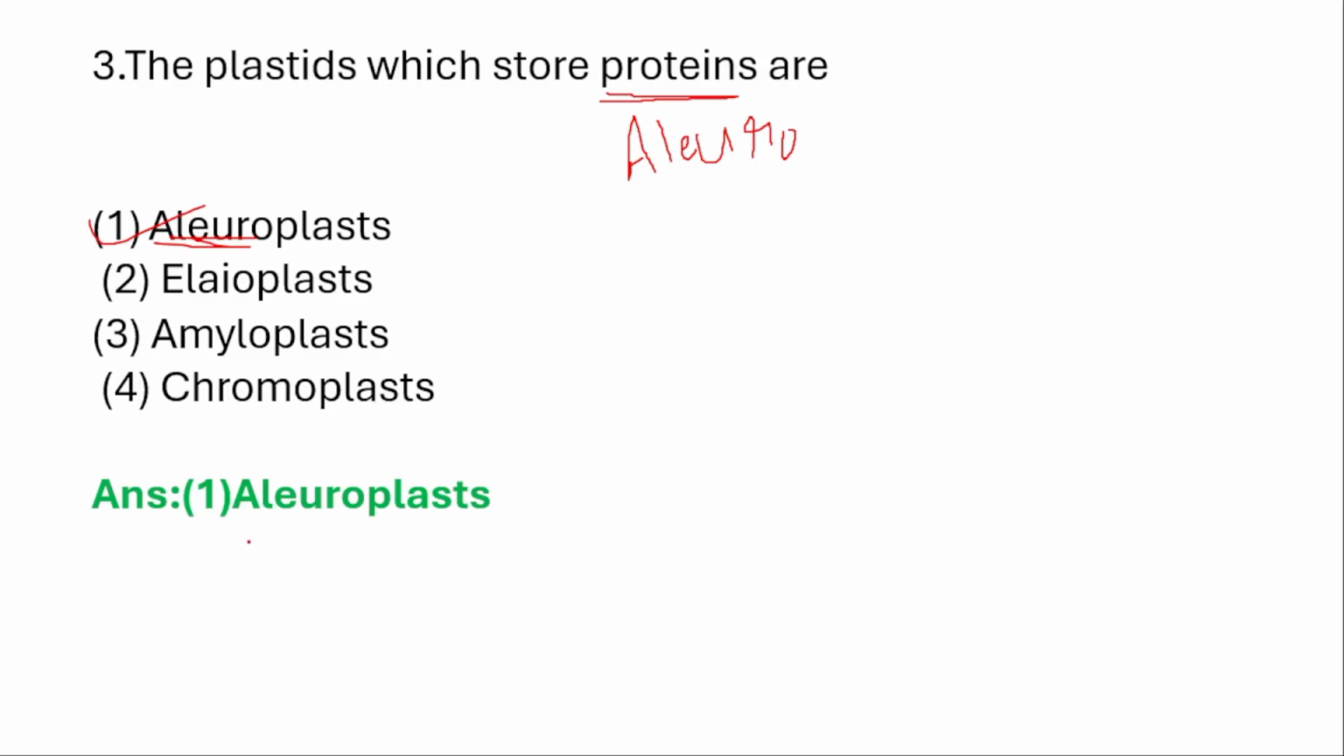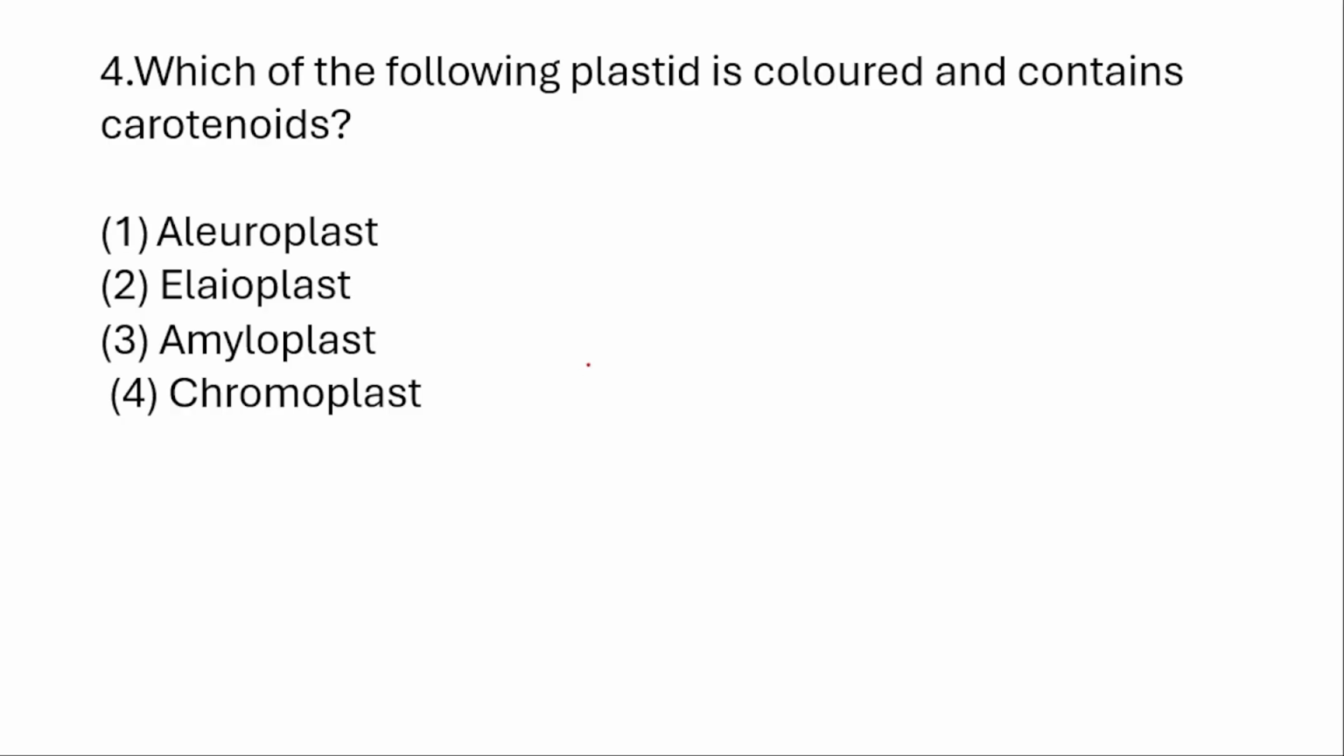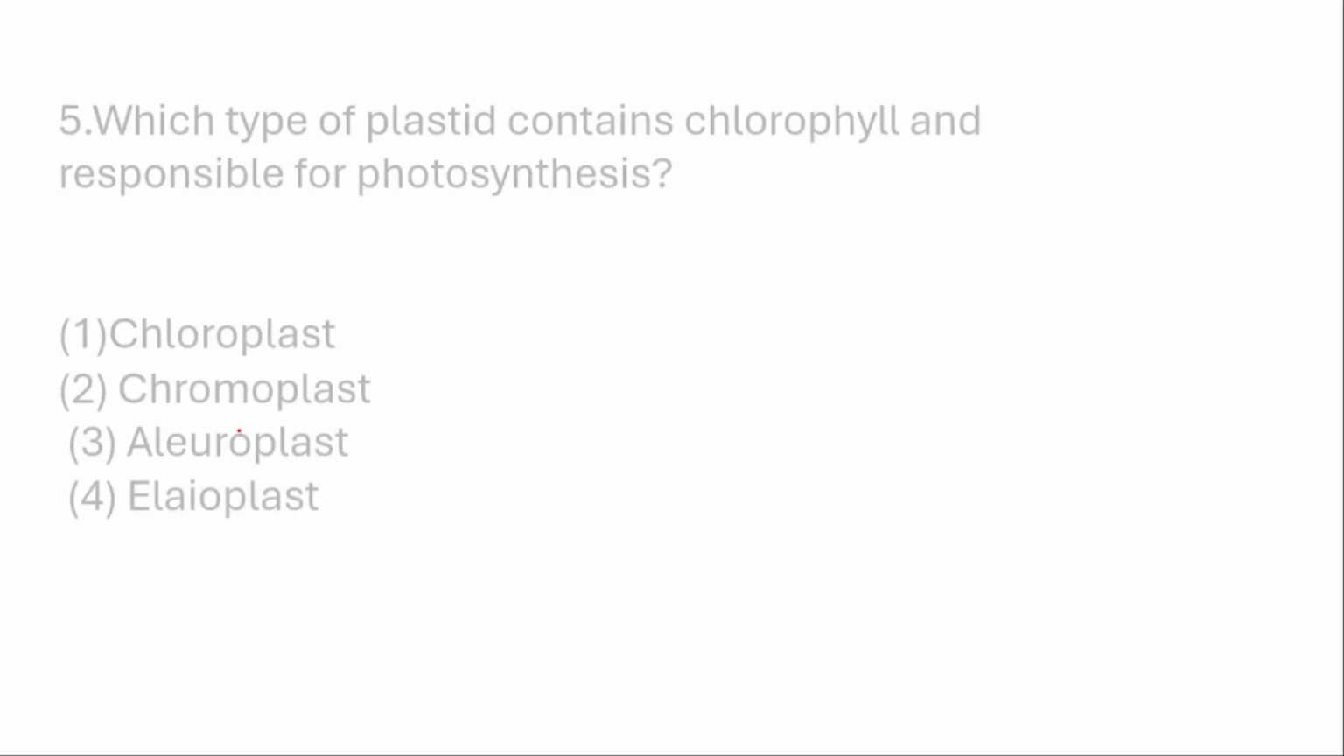So the answer is aleuroplast. Which of the following plastids is colored and contains carotenoids? Colored and contains what? Carotenoids. Color thing. Aleuroplast is for storage of the protein. Elaioplast is for the storage of what? Oils. And amyloplast is for what? For the storage of fats and some of the carbohydrates. So chromoplast, it means what? Chromo word itself is said to be what? Colored. So the correct answer is chromoplast.